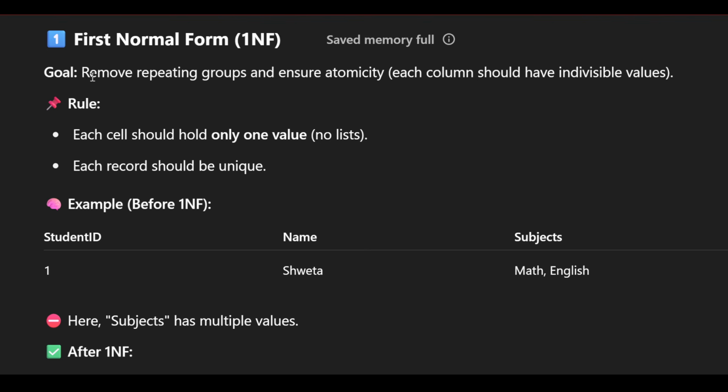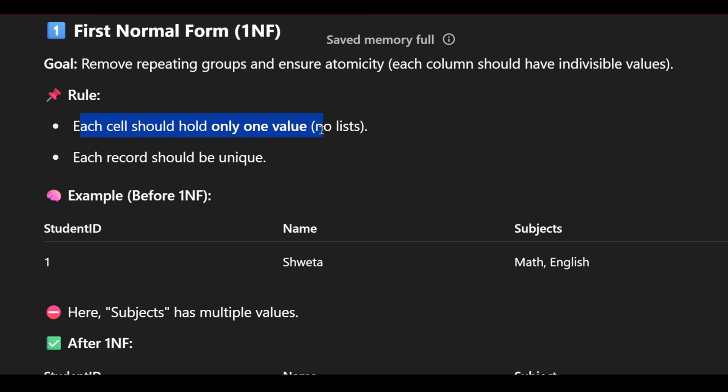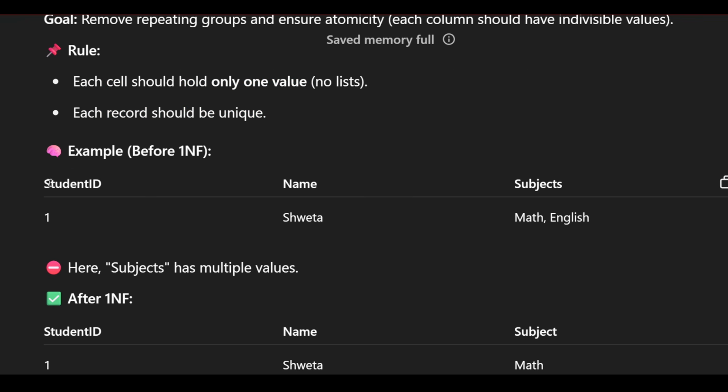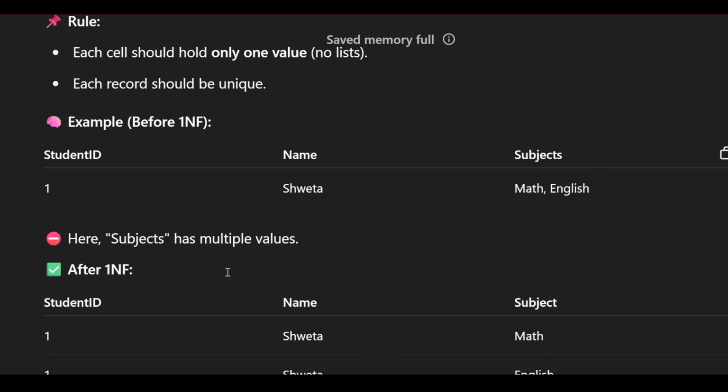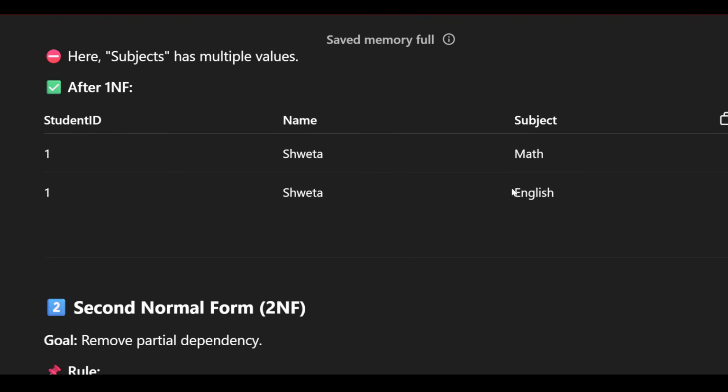So first normal form, which has the goal to remove repeating groups and ensure atomicity, like each column should have individual values. So the rule is each cell should hold only one value and each record should be unique. Example: there is a student ID, student name, and the student is enrolled in 2 subjects like math and English. So there are multiple values of subject, so we will make 2 rows so that there will be atomic values. Here Shweta has the math subject and the same Shweta has the English subject also. This is the atomic value we have created.